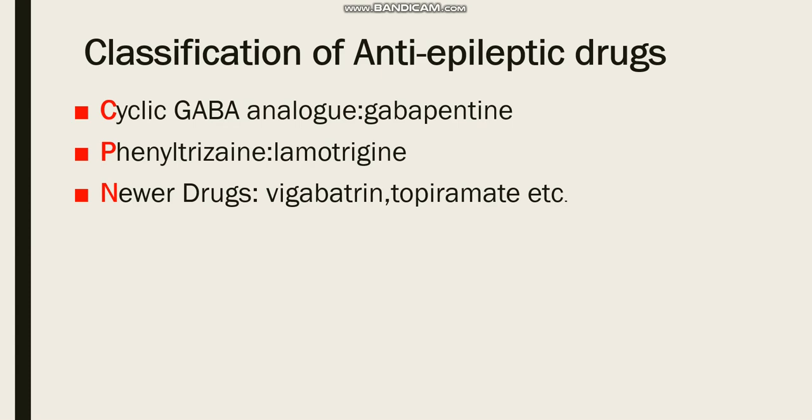And in this slide we see cyclic GABA analogue, an example of which is gabapentin. Another is phenyltriazine, an example of which is lamotrigine. Another is newer drugs, examples of which are vigabatrin and topiramate, etc. If we take the first letters of these classes, we get CPN.